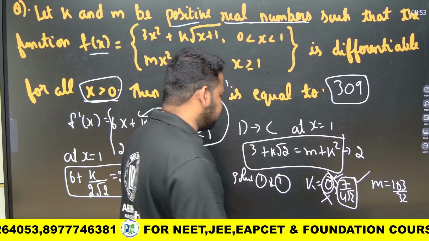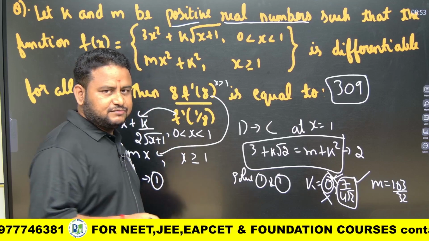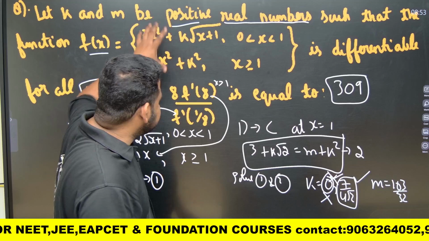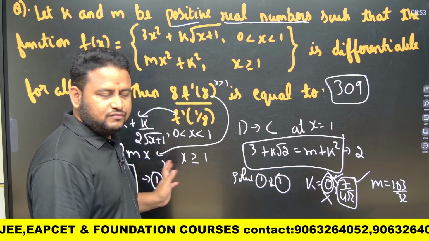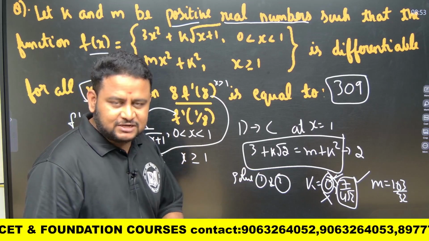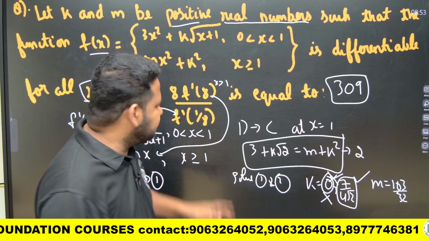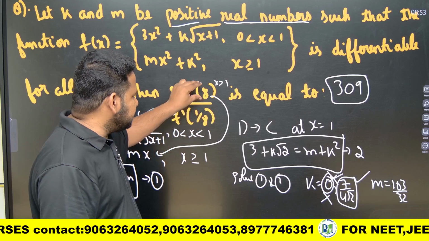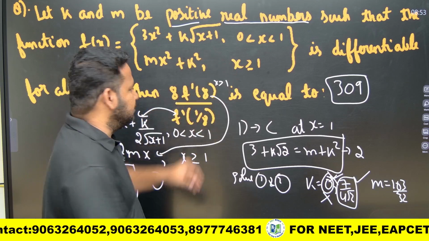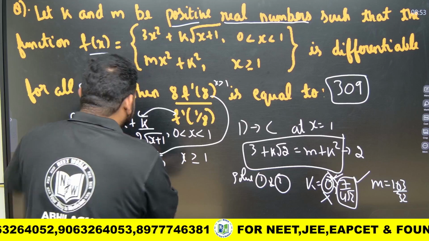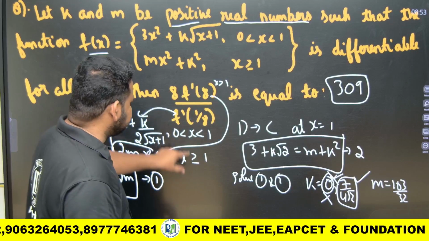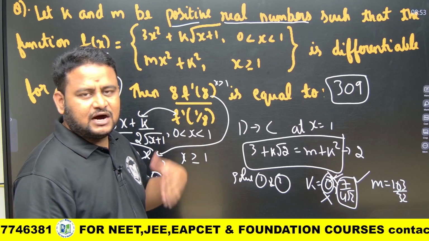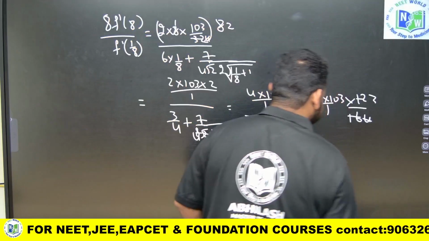Got it friends? First we have to differentiate, then we use the concept that differentiability implies continuity. Then we equate the function at x is equal to 1, get two equations, solve them, and get the value of k and then the value of m. Then we should be careful while taking 8 times f dash of 8 divided by f dash of 1 by 8. f dash of 8 means the function which has x greater than 1, so take that function. Here we have to take the function which is less than 1. That is very important. After that, you simplify and calculate, and you will get the value 309.